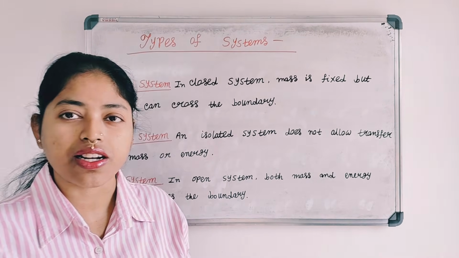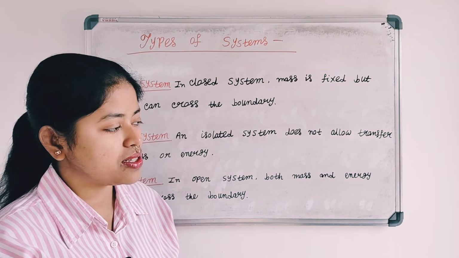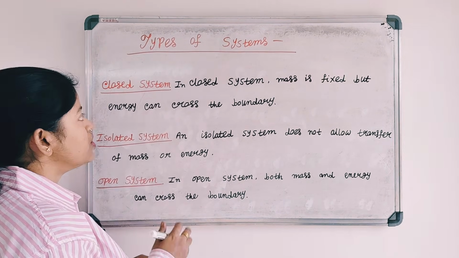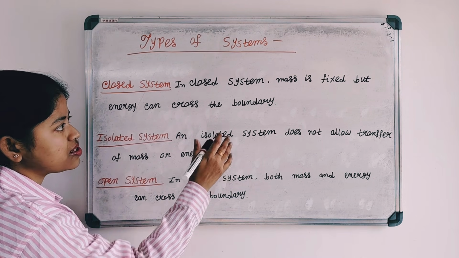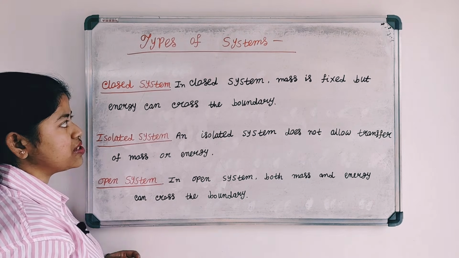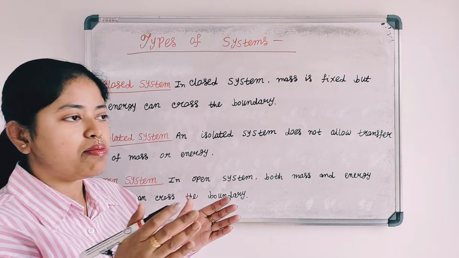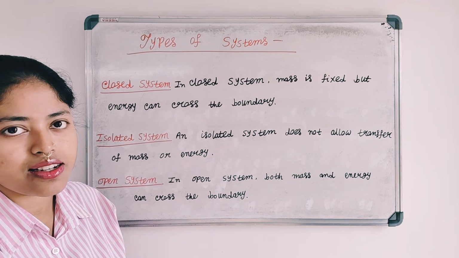So based on the interaction between the system and its surroundings, we classify thermodynamic systems into different categories. First, the closed system. In closed systems, mass is fixed but energy can cross the boundary. So in the case of a closed system, mass is fixed but energy can transfer between the system and the surroundings.